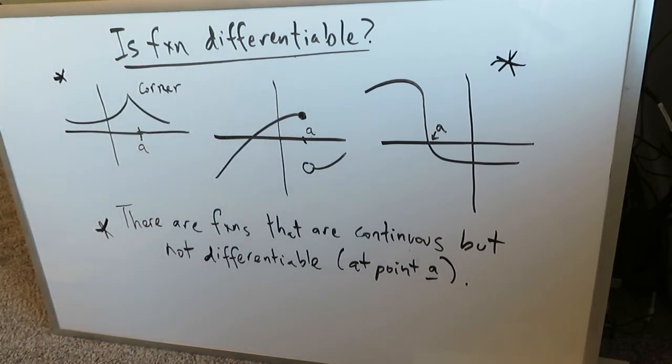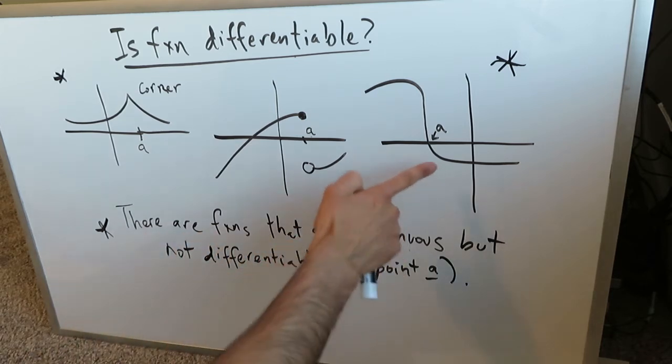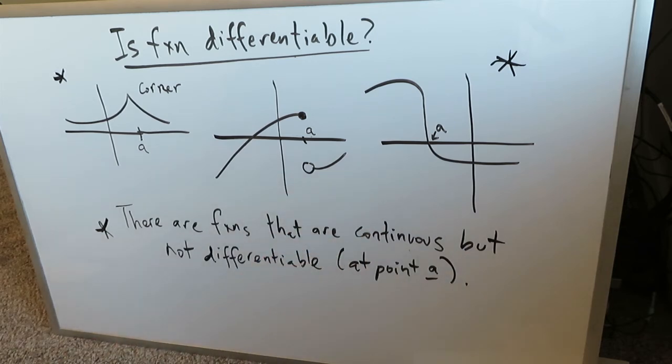The reason you won't be able to do that is because the right and the left side limits will not be the same. Therefore, you won't be able to get a derivative over there. But look at this function over here. This function is continuous. There's no break, no discontinuity in this function. And again, this statement holds true: there are functions that are continuous but not differentiable at that point A.